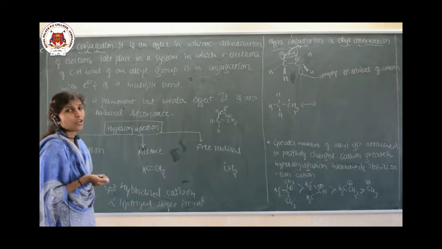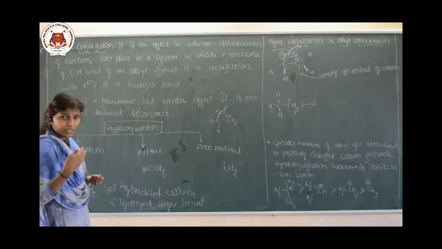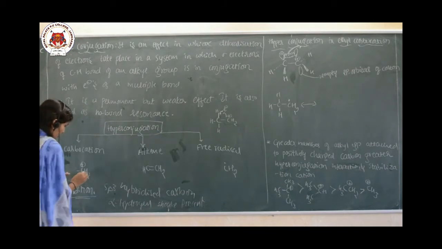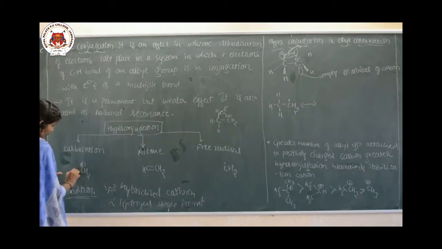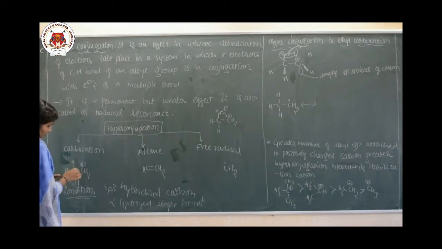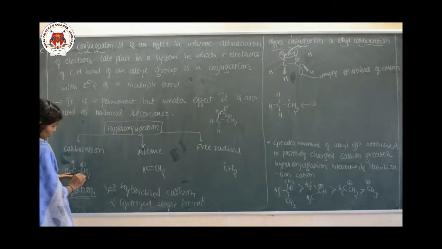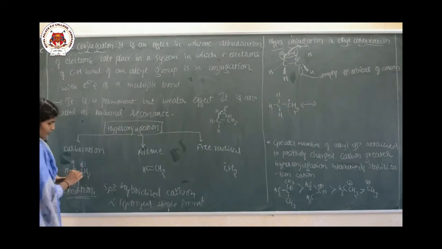So what is the meaning of alpha hydrogen? Let me clarify. It is an sp3 hybridized carbon, yes, all are single bonds. This carbon, which is next to the carbocation, is said to be an alpha carbon.